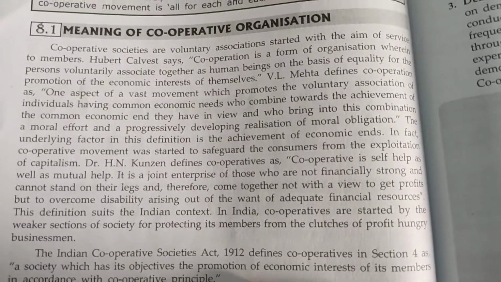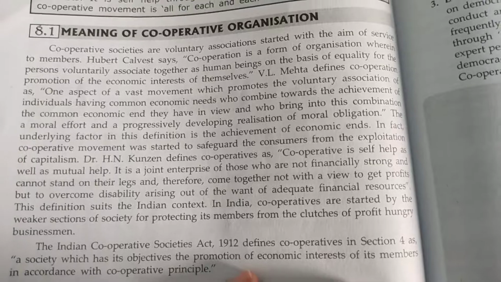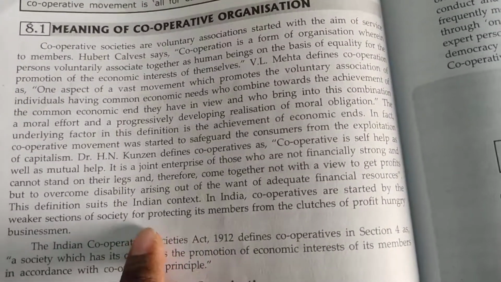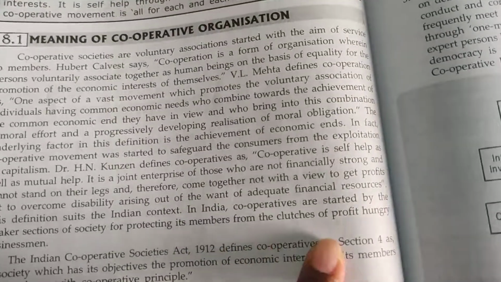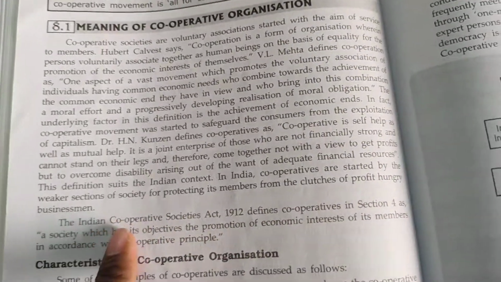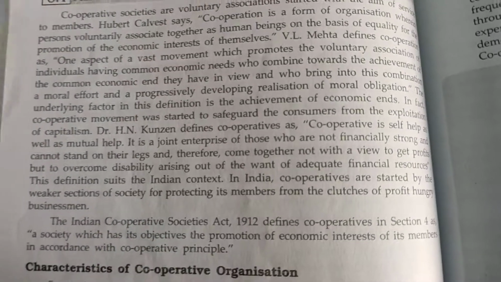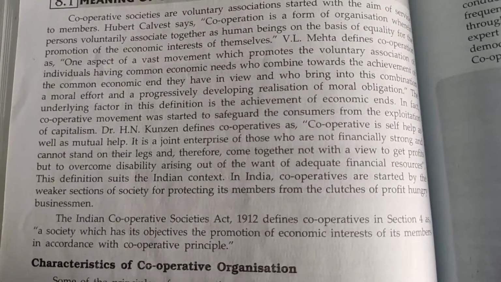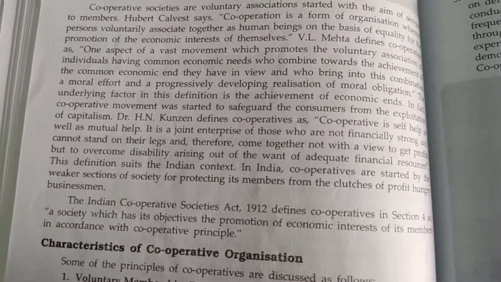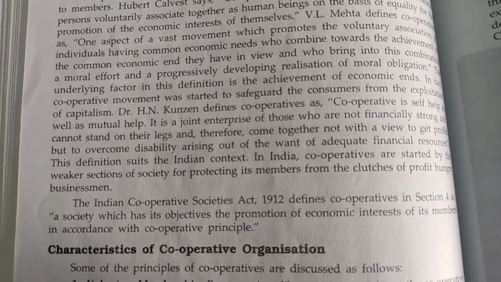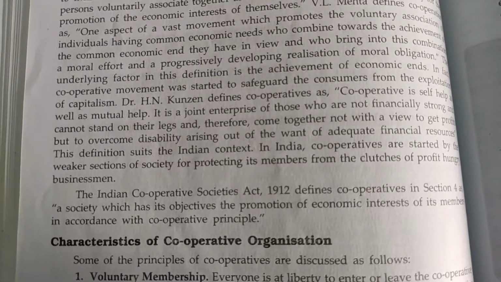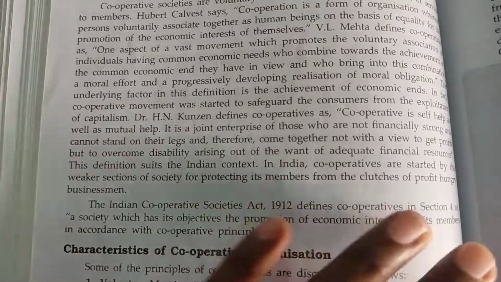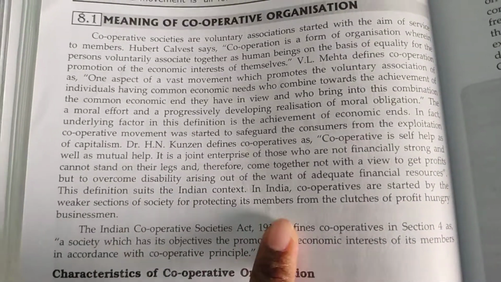In India these cooperative societies were started by weaker sections, for protecting their members from the clutches of profit-hungry businessmen. These cooperative societies have been started in India for protecting the weaker section people, helping them against big businessmen, that is, against large scale business, and helping the small scale businessmen.